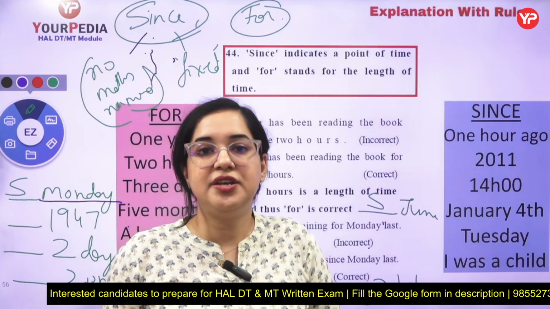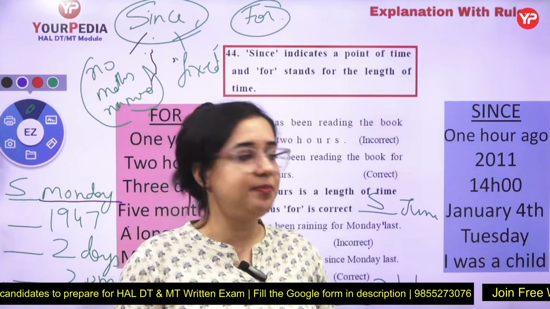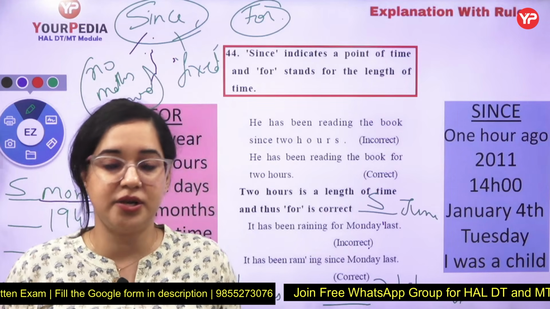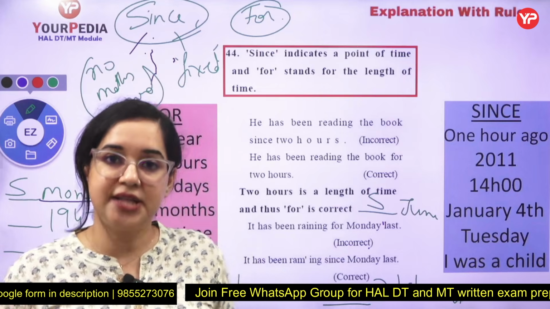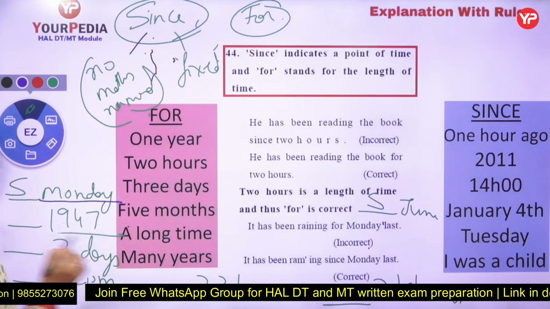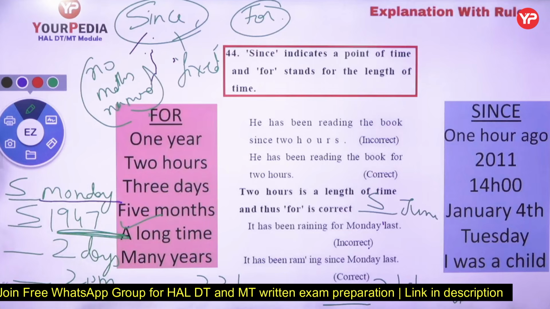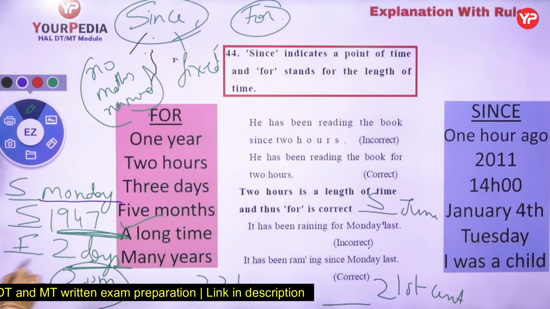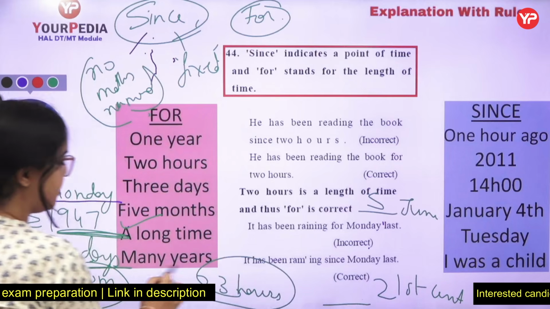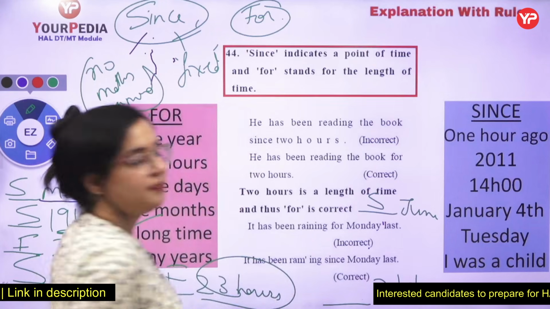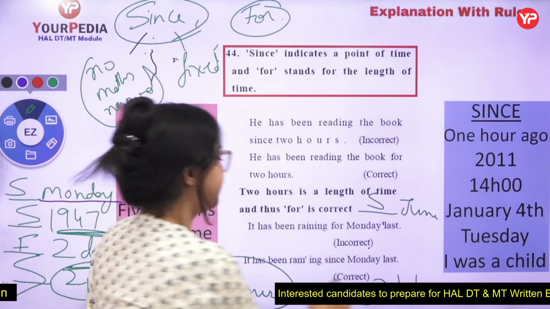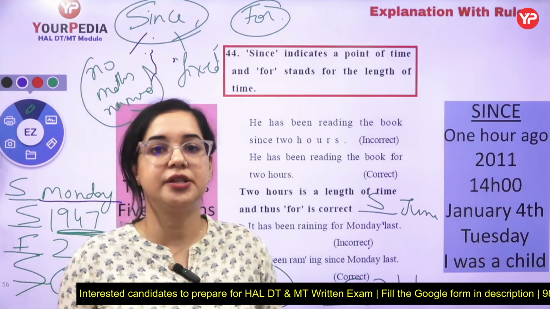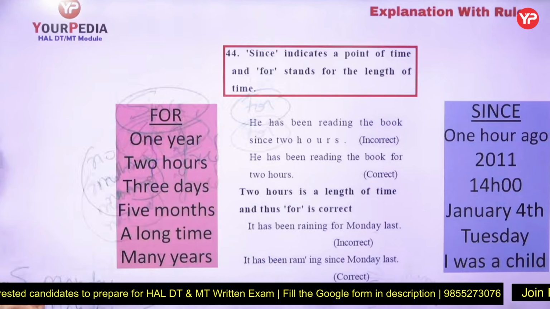Suppose I say 15 days, you will ask me which 15 days. So that means for will be used over there. But if I say 2 p.m., fixed time, fixed numeral, 1947, fixed time, fixed numeral. So the maths numbers which tell us about a fixed time will carry since. 2 days, which 2 days, it will carry for. 2 p.m., fixed time, since. 23 hours, which 23 hours? For. 21st century, you are telling about a fixed century, since will be used. So this is the difference between since and for, and these are used in the perfect tenses. I hope this is also pretty clear to all of you.